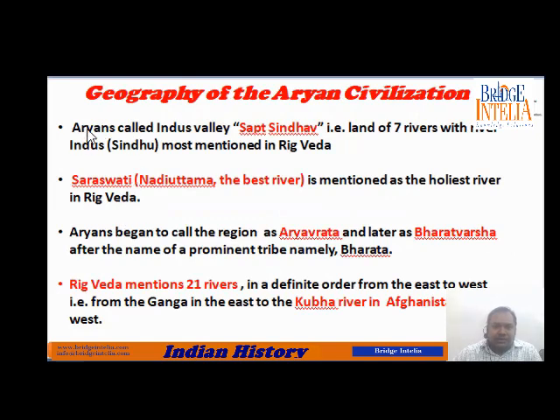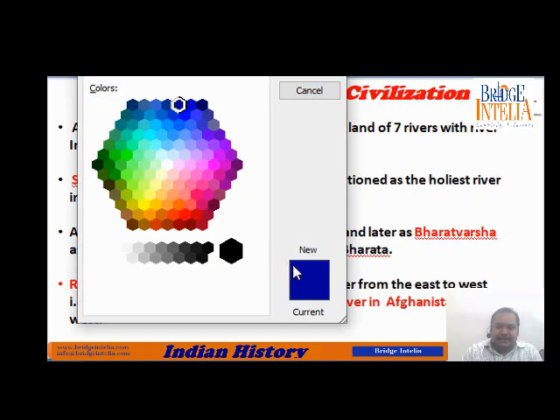Now, what about the geography of these people? That means what was their geographical understanding? Aryans called the Indus Valley Sapt Sindhav. Sapt means 7, Sindhav means Indus. They witnessed this because they had settled in a place which was previously occupied by Indus Valley people.